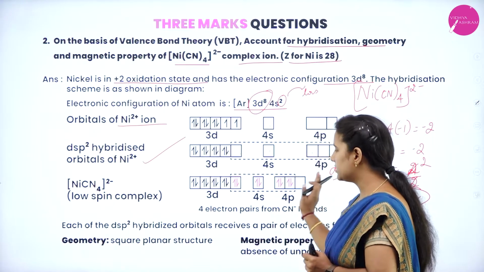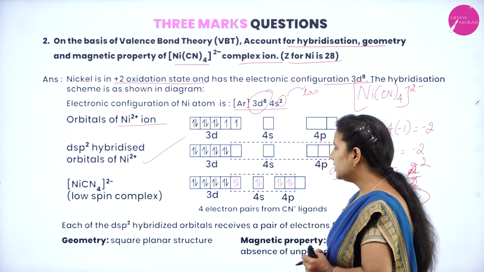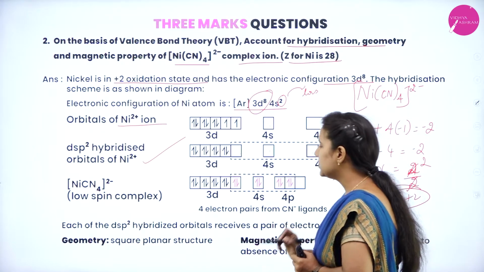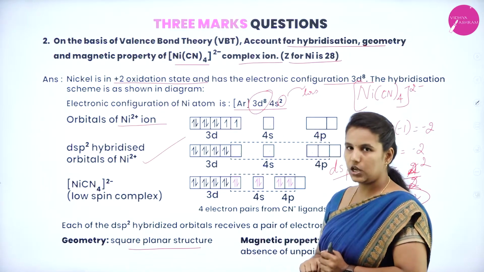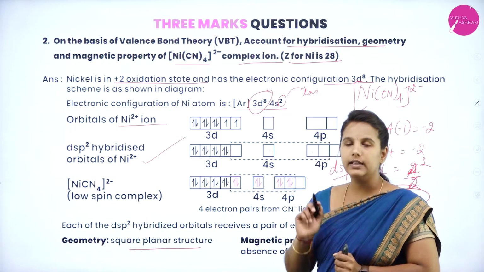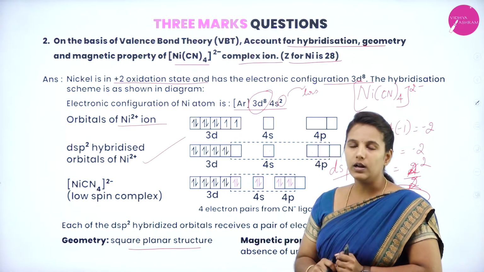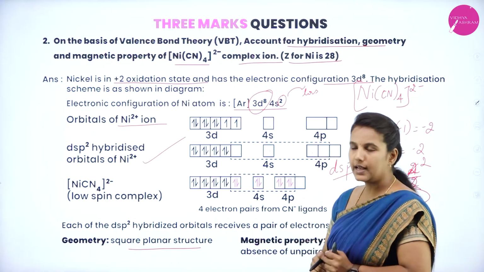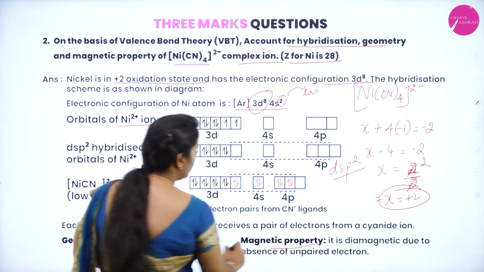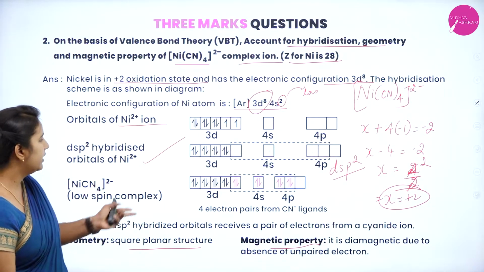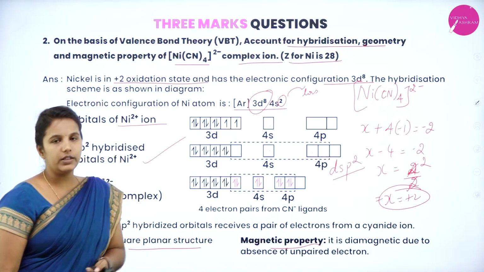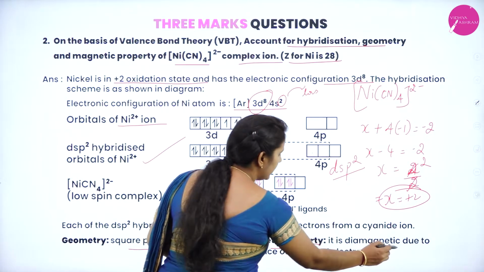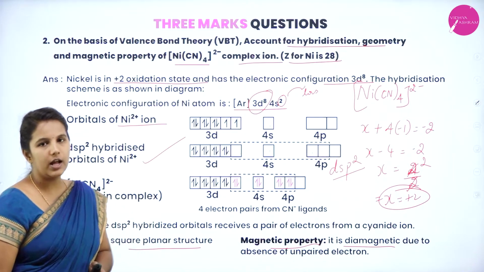Now if you look at this hybridization and the geometry, the tetracyanonickelate is nothing but a square planar structure. Why is it a square planar structure? Because the nickel has been attracted towards four cyanide ligands, hence it is square planar. Coming to the magnetic property, there are no unpaired electrons during the hybridization and even in the ligands which have attacked. Hence it is diamagnetic in nature due to the absence of unpaired electrons.